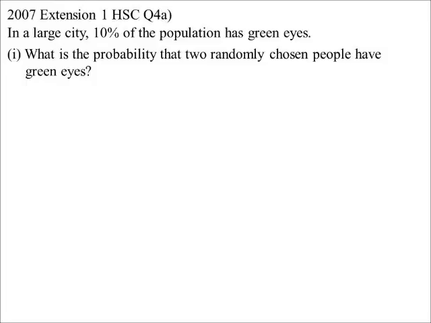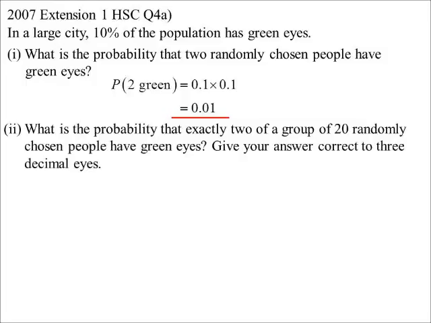Okay. Oh, this isn't binomial probability. This is just basic probability. We're just picking 2 people. We want to know what's the probability they have green eyes. Well, we know there's a 10% chance that each person has green eyes. So probability of green, 0.1 times 0.1. This is where the binomial probability came in.